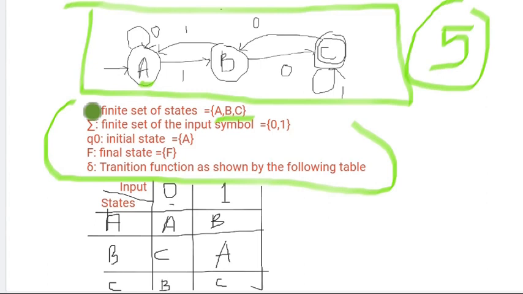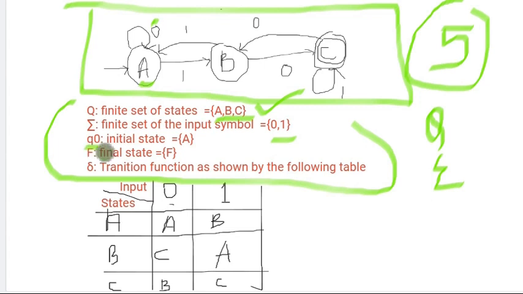First one is Q. Q is the finite set of states. These are the fixed states where my input must go and give me some output. So here the set of states are A, B, C. So Q represents A, B, C, and sigma represents the input symbols. What are the inputs you will be giving to the machine? Here my inputs are 0 and 1.